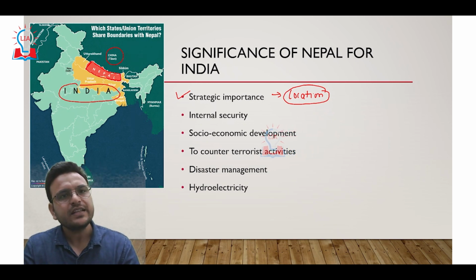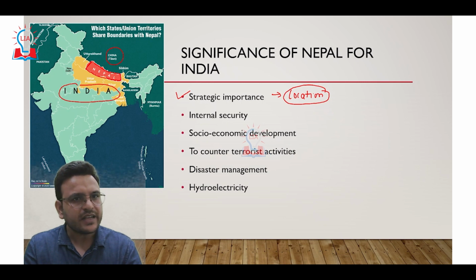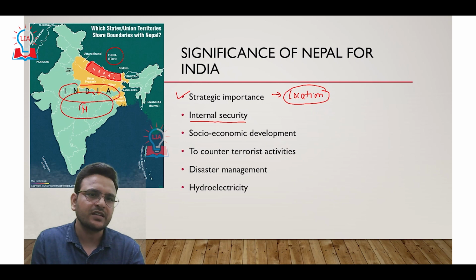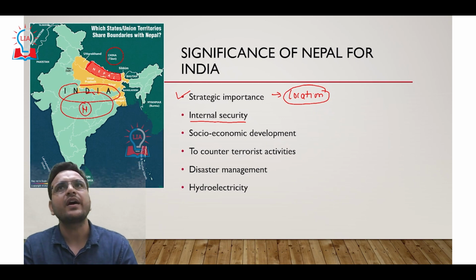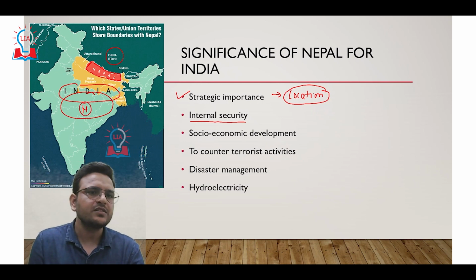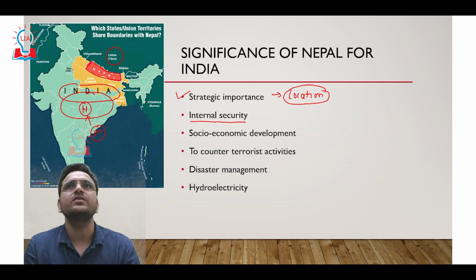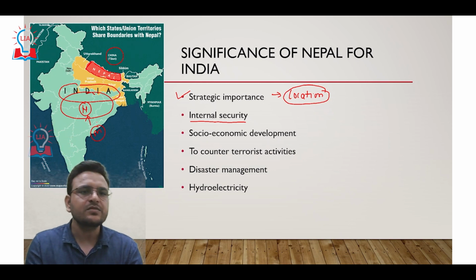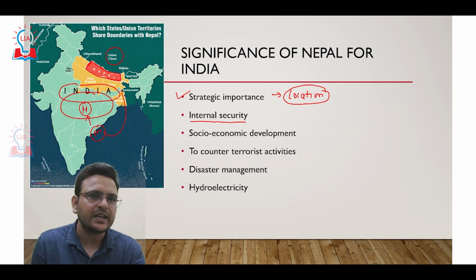Second, Nepal is important for internal security also. Central India is suffering from Naxalism. This Naxalism is guided by an ideology, that is Maoism. This Maoism is somehow connected with Nepal also.